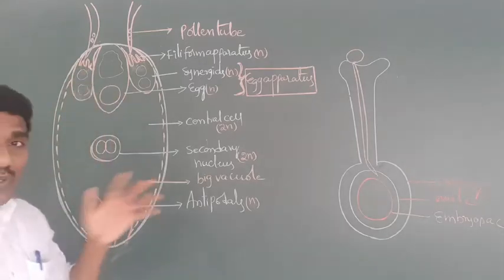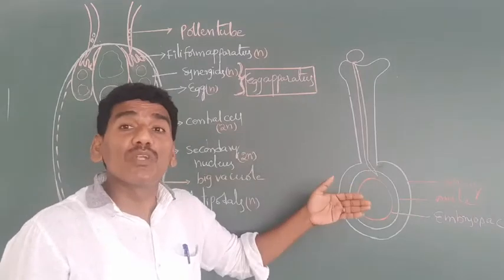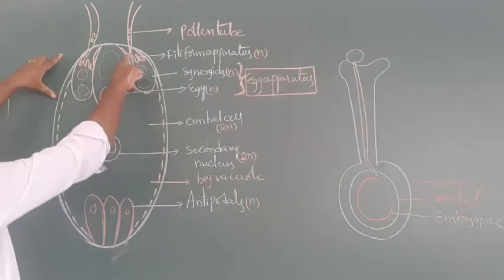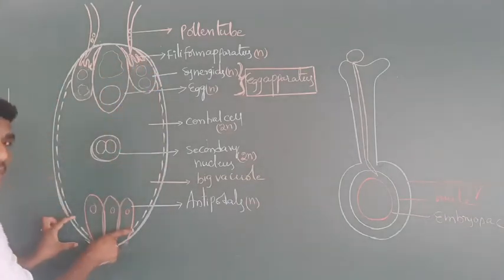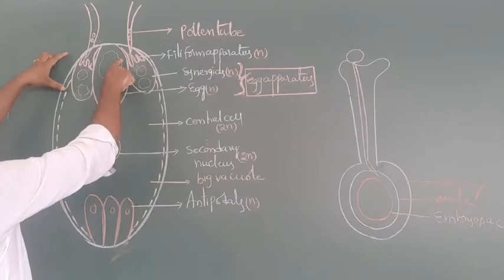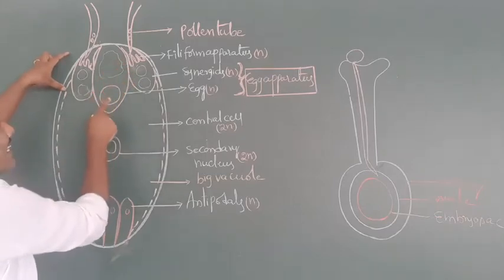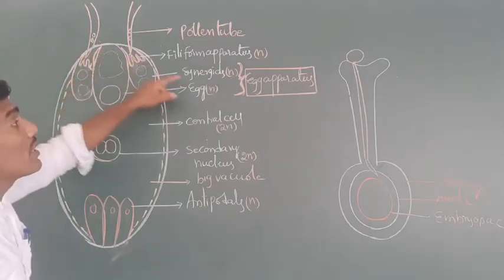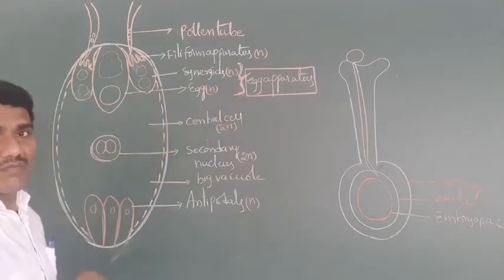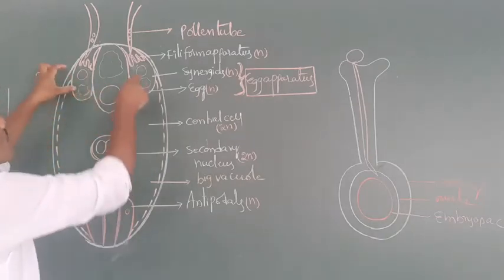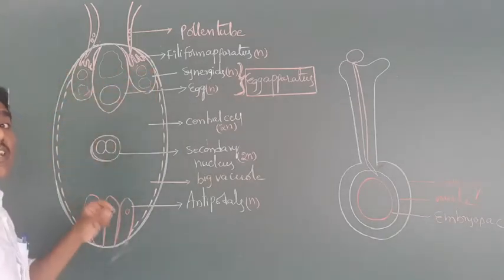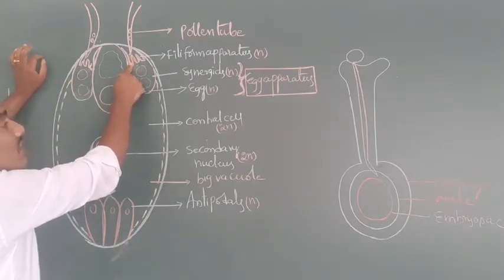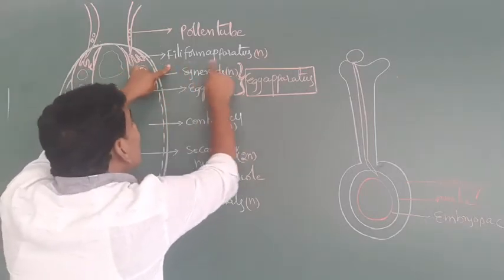How is the pollen tube transported towards the embryo sac? This is the micropylar end. This is the chalazal end. Towards the micropylar end, the egg and two synergids are present. The egg and two synergids combine together to form the egg apparatus. Generally, on either side of the egg, two synergids are present. The synergids have a special cellular thickening, a finger-like projection, also known as the filiform apparatus.